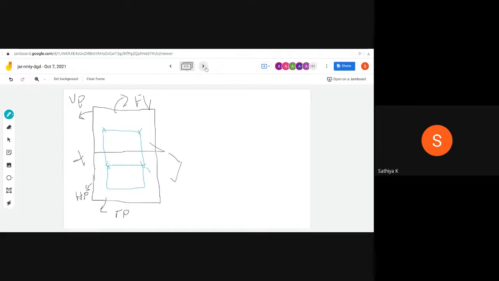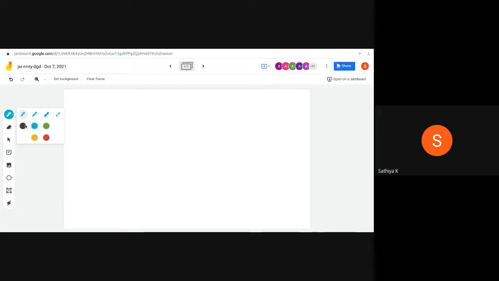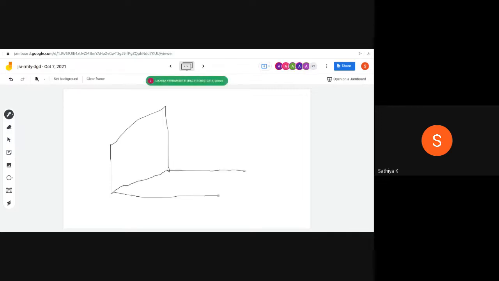What about case two? The same first quadrant I have to take in here. In the second case, I place the plane in such a manner, similar to the VP. So what about the nature of this plane? This plane is nothing but perpendicular to the HP and parallel to the VP.